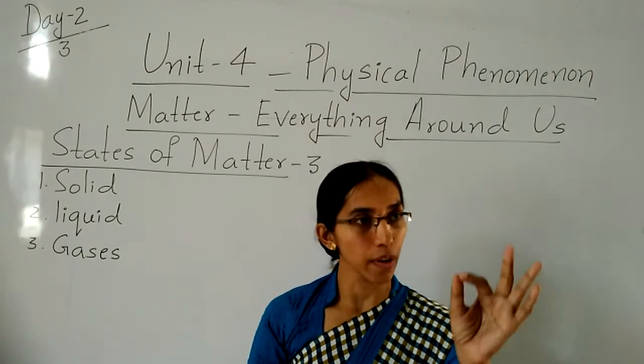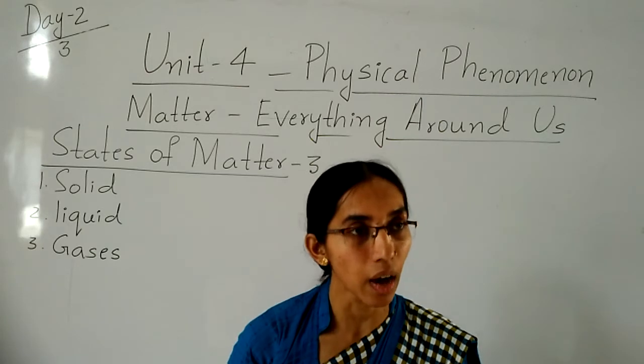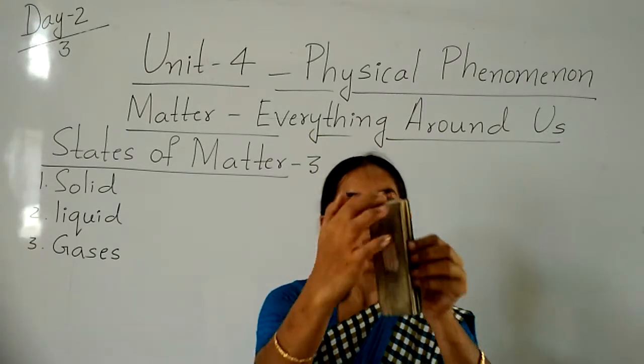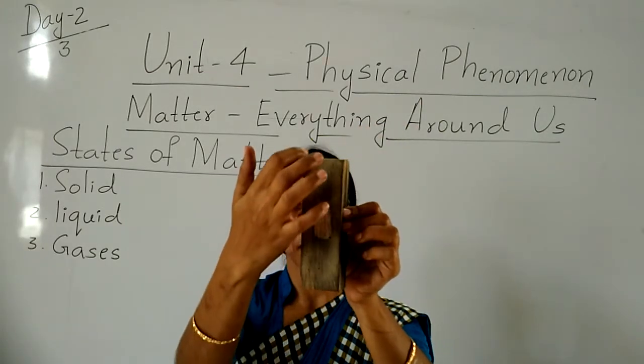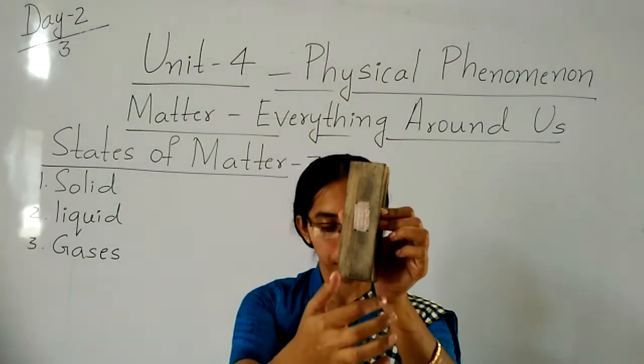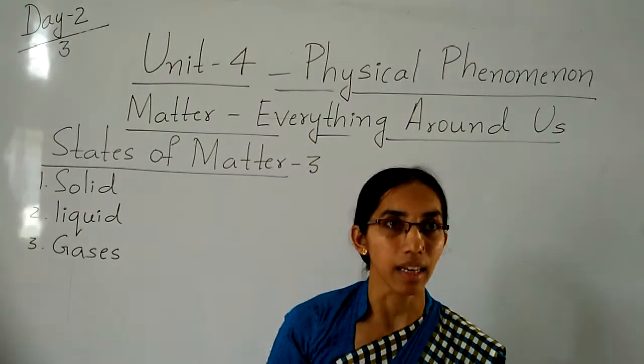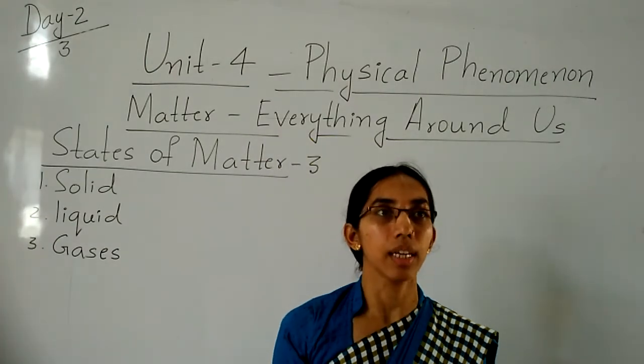What is the definition of solid? Solids have a definite shape and size. They are called solid things.